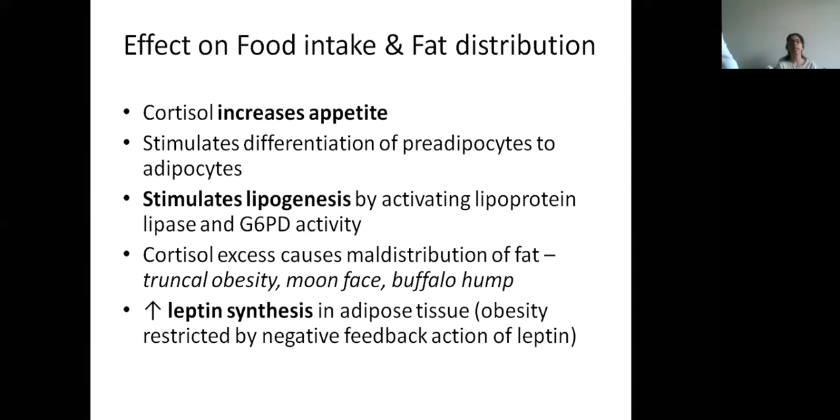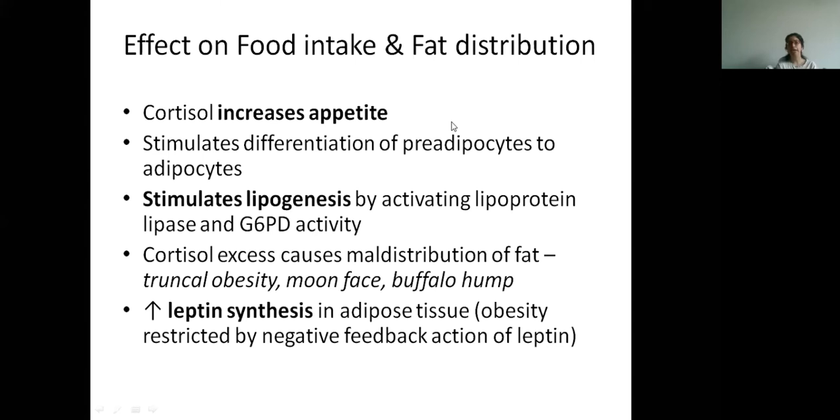So cortisol increases appetite. That is why whenever a person is given steroid, then he has an increased desire to eat food. So cortisol will increase appetite by stimulating the centers of the hypothalamus. Then it causes differentiation of free adipocytes to adipocytes. Ultimately, it will stimulate lipogenesis by increasing lipoprotein lipase. And this excess of fat will be maldistributed.